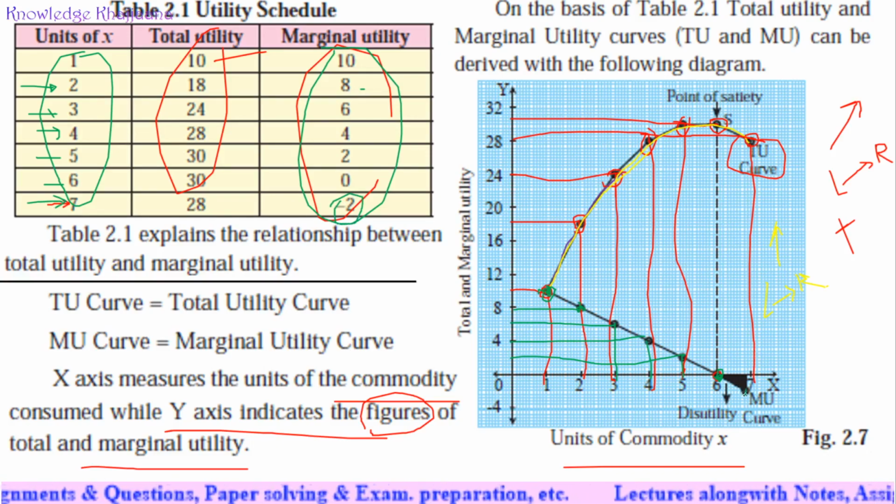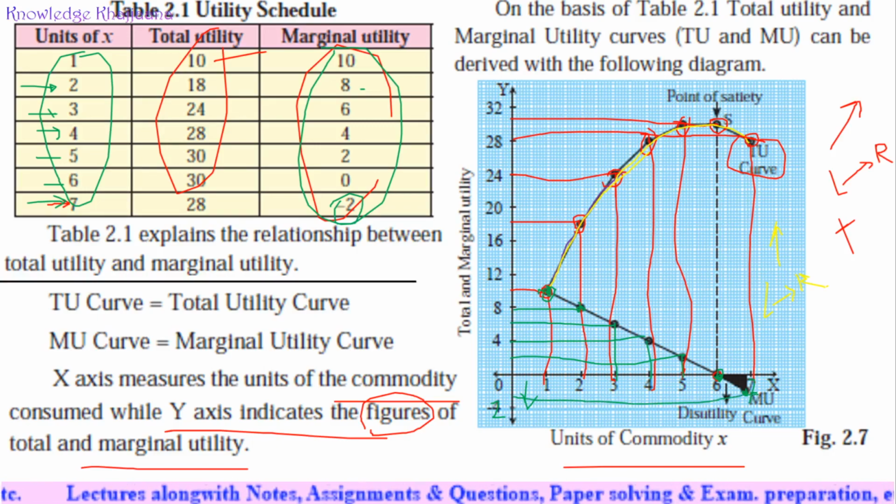When we drank the seventh glass of water, we came down to -2. We reach -2. Okay, what does this mean?